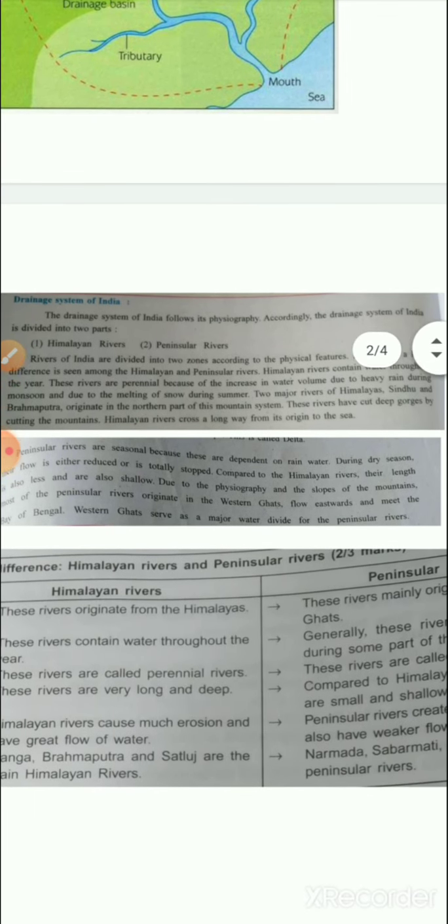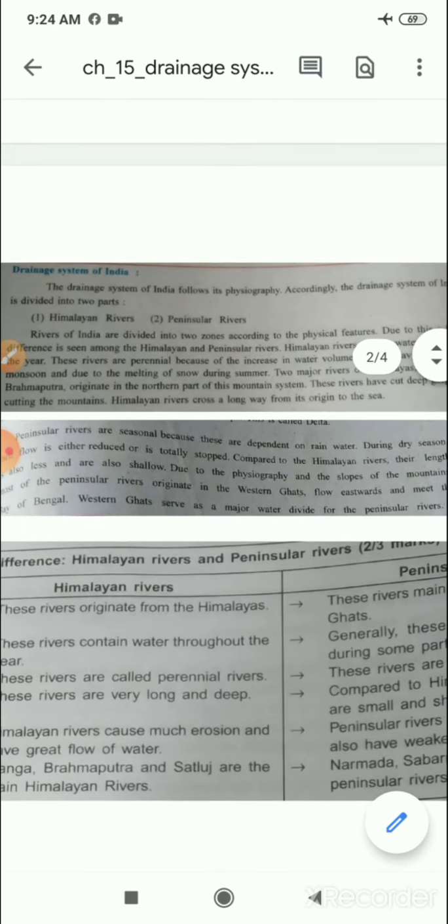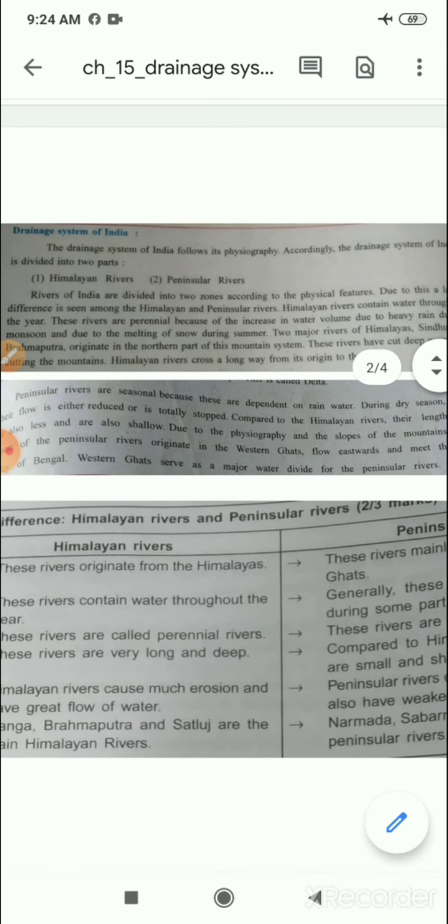Now, next we have the drainage system of India. The drainage system of India follows its physiography. Accordingly, the drainage system of India is divided into two parts: Himalaya rivers and Peninsula rivers. Let's see in detail. Himalaya rivers.